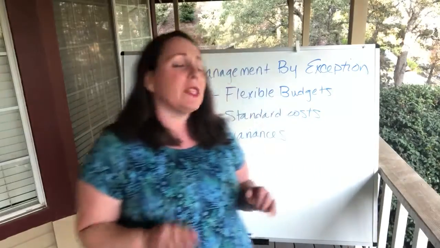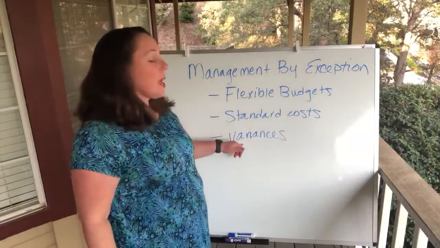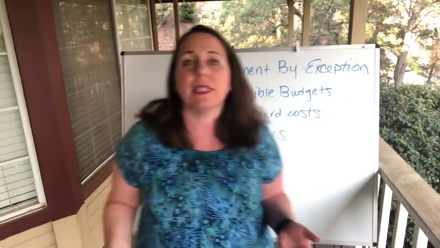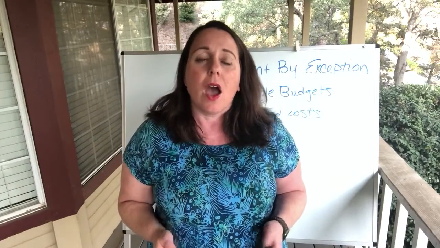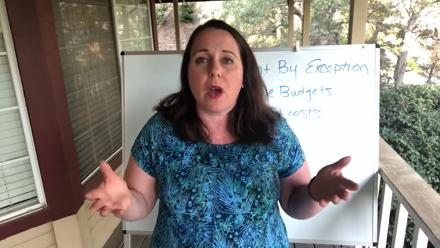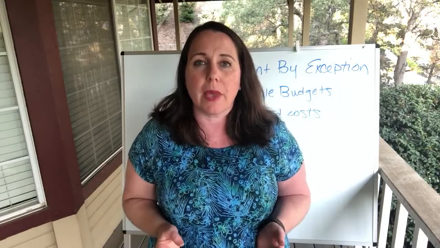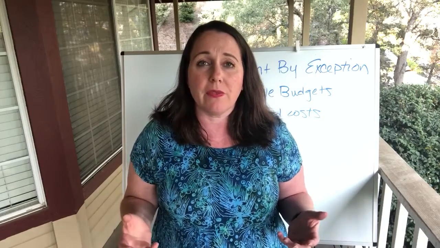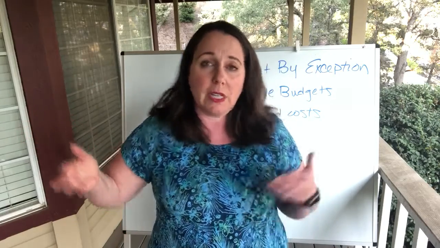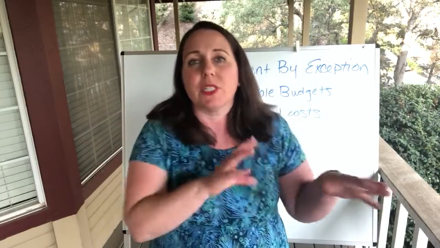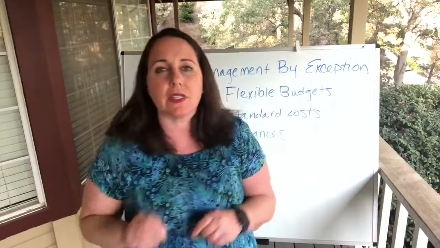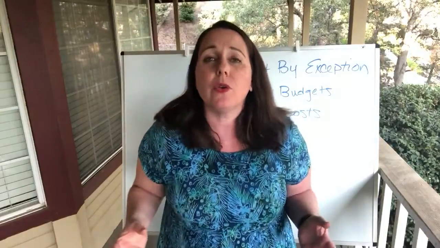All right, and so with those standard costs, we are going to come up with variances, and that's basically comparing our actual costs to the standard. So we say, okay, our product was supposed to cost us $10 to make. It actually cost $15. Okay, so our variance would be 5 because the actual is 15, the standard was 10. And then we're going to break that down into direct materials variances, direct labor variances, overhead variances, so we know who to go talk to, right?